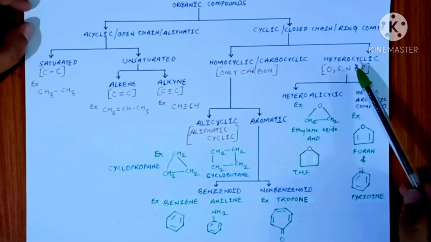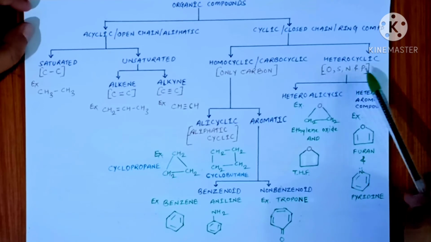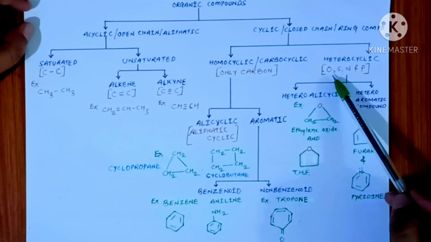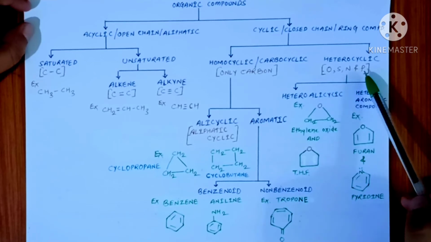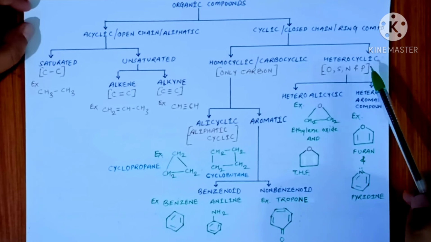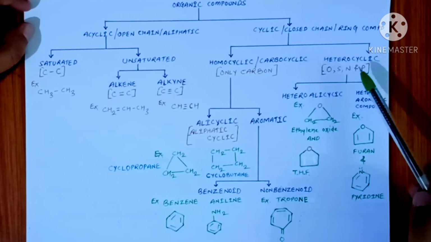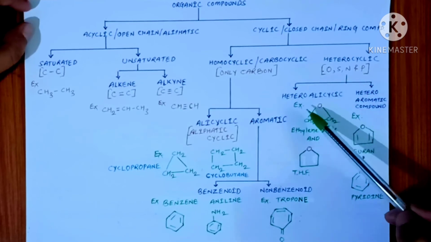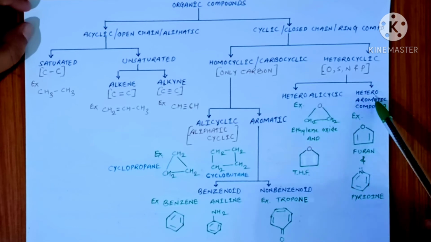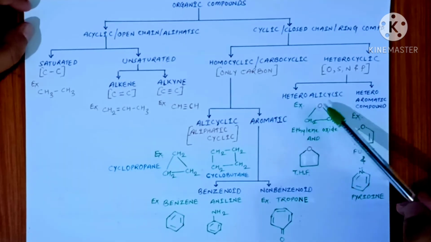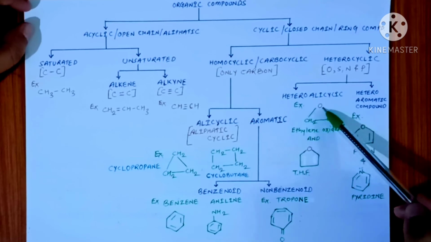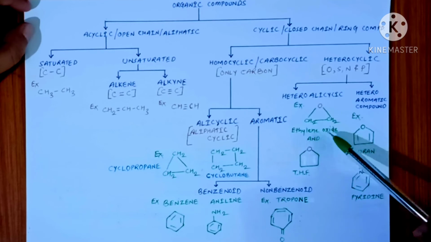Now heterocyclic compounds. Heterocyclic compounds are those compounds which have, apart from carbon, also oxygen, sulfur, nitrogen and phosphorus in their cyclic nucleus. This heterocyclic compound is again divided into two classes, heteroalicyclic and heteroaromatic. So heteroalicyclic are those compounds which have a heteroatom in their cyclic nucleus. So here oxygen is a heteroatom, and this is the example of your heteroalicyclic, ethylene oxide.